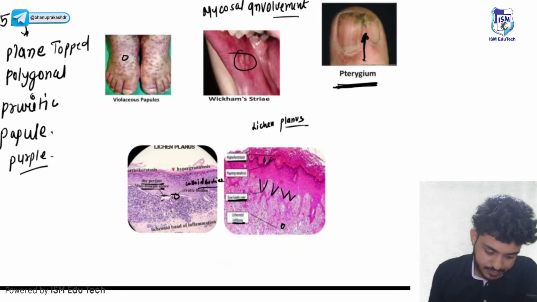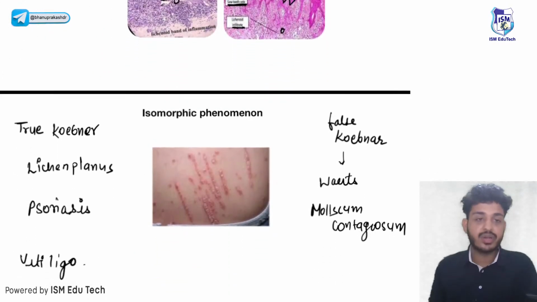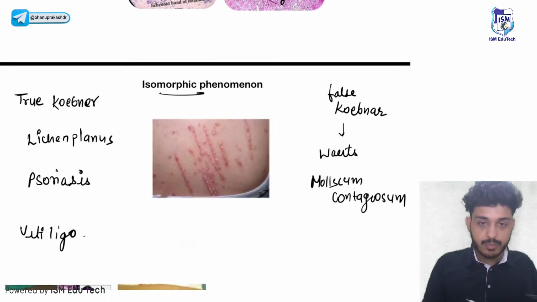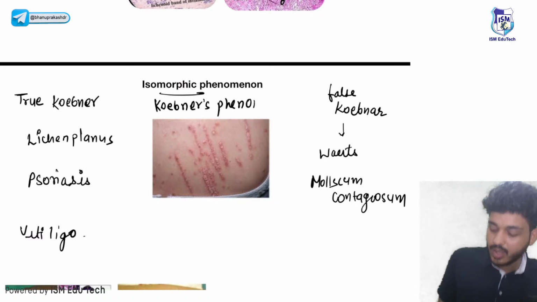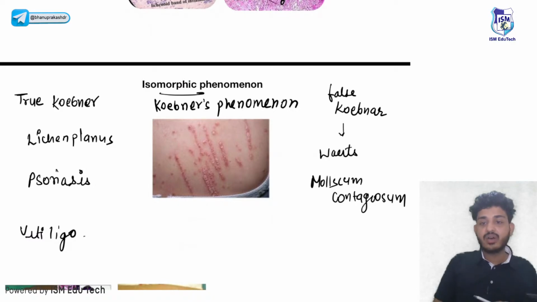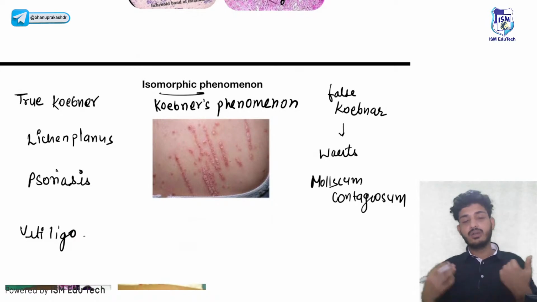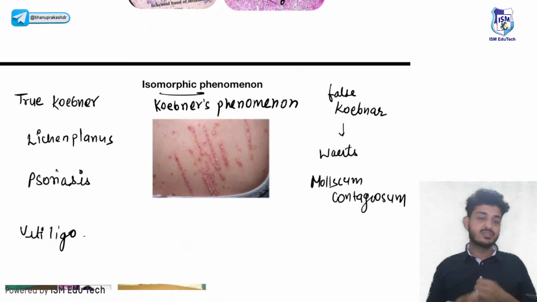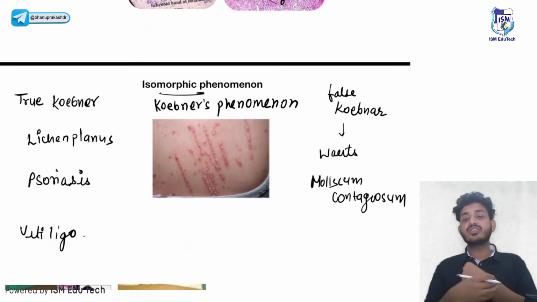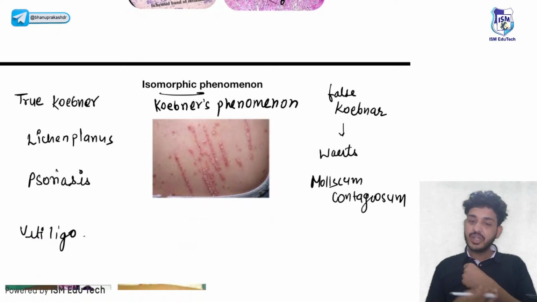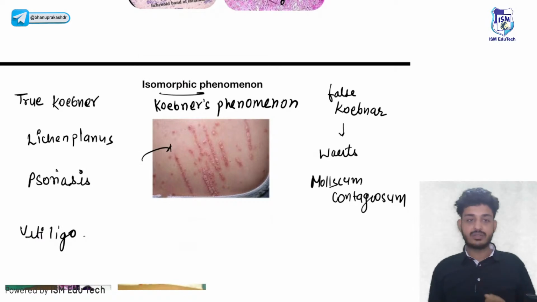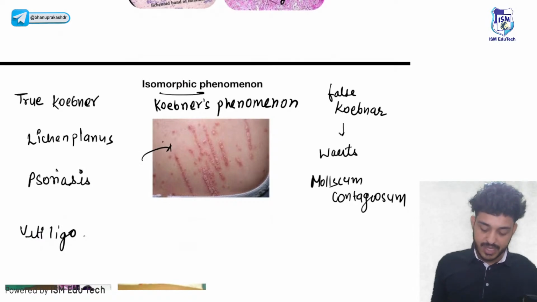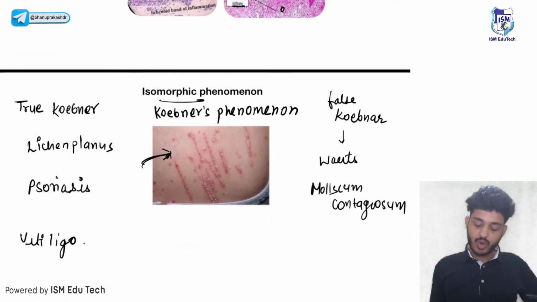All right. One more thing that you need to remember, that is your isomorphic phenomena, also known as Koebner's phenomena. What is the meaning of Koebner's phenomena or isomorphic phenomena? For example, let's say if I am having psoriasis or lichen planus, and I scratch here, or there is any trauma here, what will happen? There will be appearance of this type of lesions. That is known as Koebner's phenomena.